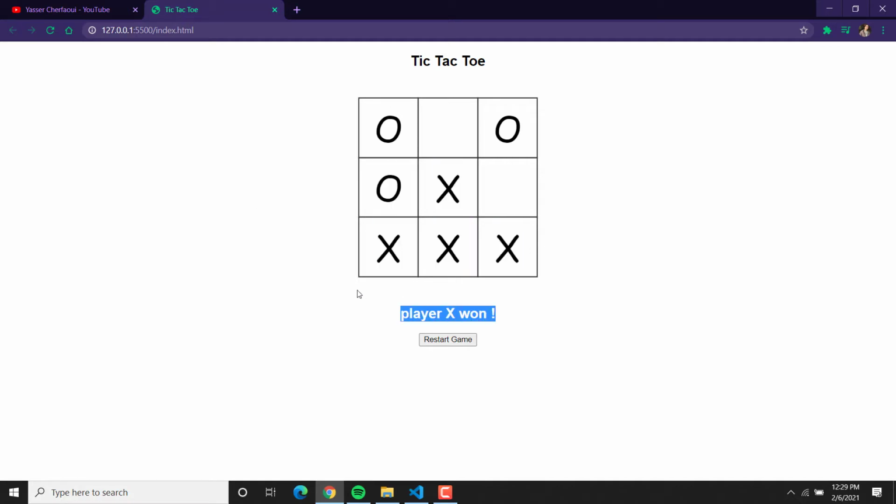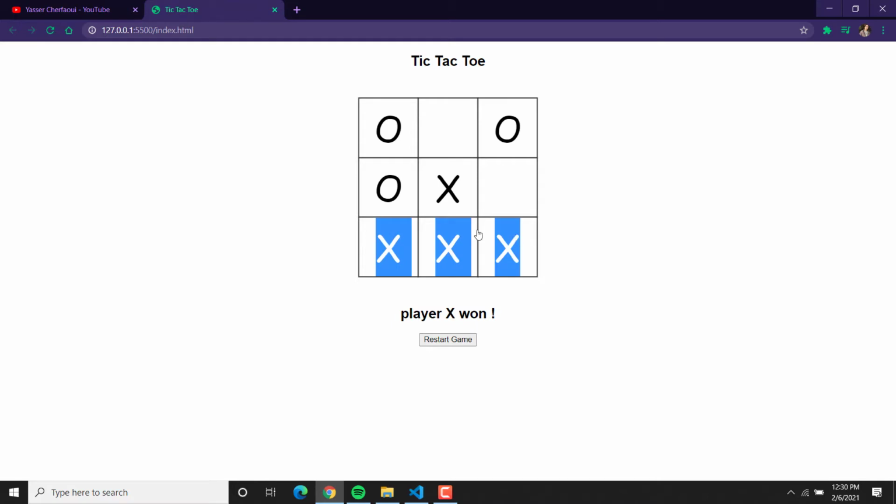Look, player X wins. Well, for the styling part, I am not a front-end developer, I'm a back-end developer. So I left that for you to style, like when you have a winning case, you hover or not hover, you change the background color of each cell to green, or you try to put a line over this axis.